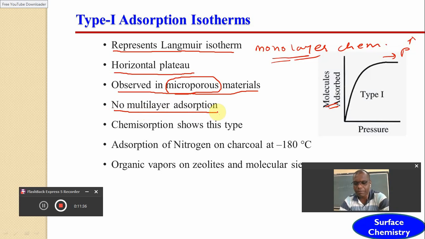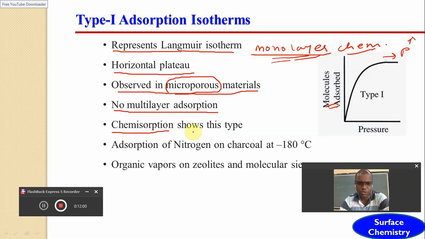It means that the type 1 adsorption isotherm involves the formation of only one layer, and that's why it is a monolayer adsorption isotherm. It's very important: it has only monolayer or unilayer adsorption, and this type of adsorption isotherm is shown only by chemisorption or chemical adsorption.